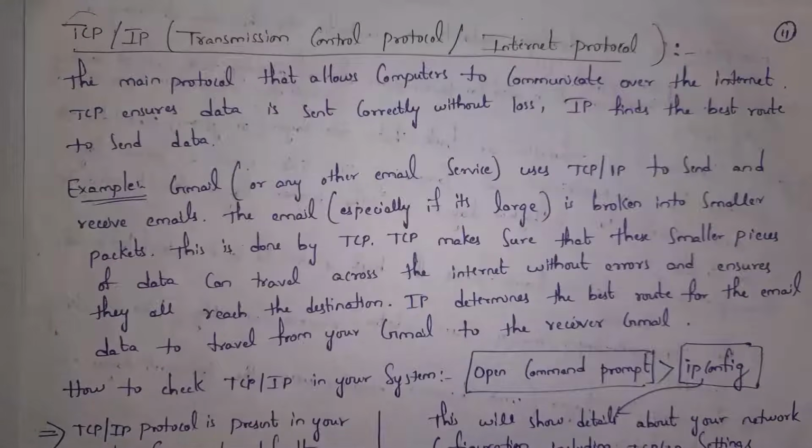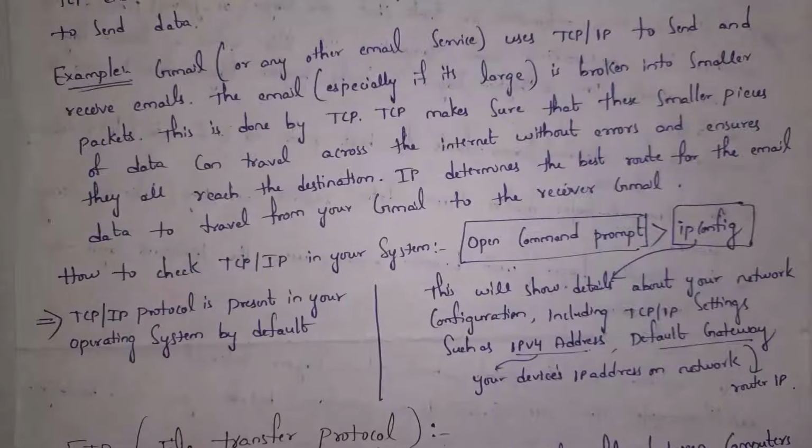That's I already said before. TCP/IP protocol comes by default with your operating system. So if you want to check TCP/IP protocol in your computer, just you need to open command prompt and type ipconfig, where ipconfig stands for Internet Protocol Configuration. So whenever you open ipconfig, it will show complete details regarding TCP/IP protocol. This is all about TCP/IP protocol.